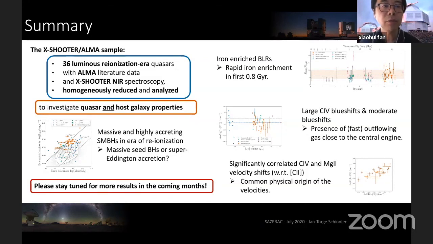Okay, so Brant Robertson asked, given the metal enrichment, can you say anything about the relative growth of the black hole and stellar components of these objects in early times? I don't think from that information we can draw any conclusions about this, because the predicted delay times are not very certain. But I believe, we're working on basically putting the star formation rates and black hole accretion rates in comparison for all of these quasars, as well as their galaxy dynamical masses and the black hole masses. So we should be able to say something about their coevolution with that.